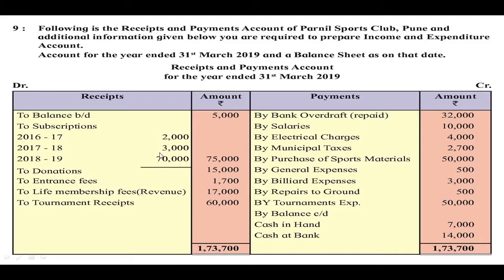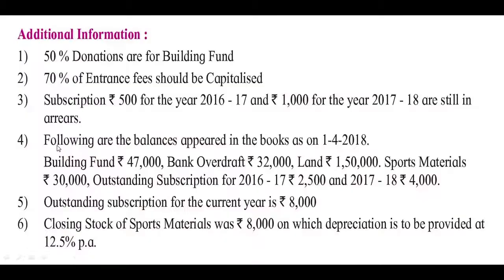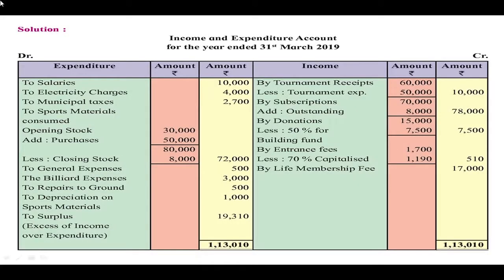Since this subscription is for previous years, it is not related to the current year. Our current year is 2018-19. So we are not going to record them in the income and expenditure account, that is 2,000 and 3,000 we are not going to record in the income and expenditure account, but then the current year subscription which is rupees 70,000, that we have to record. So it is recorded on the income side here by subscriptions 70,000.